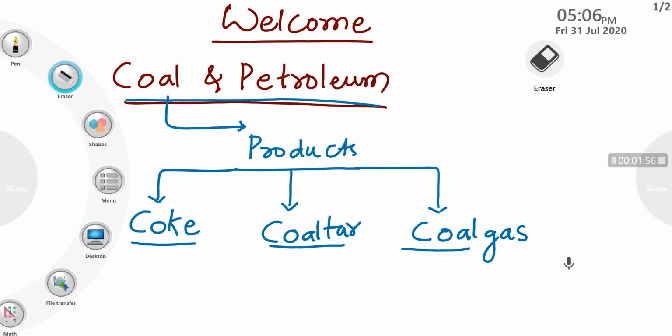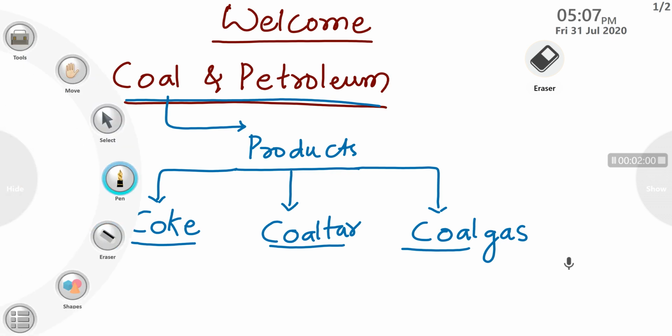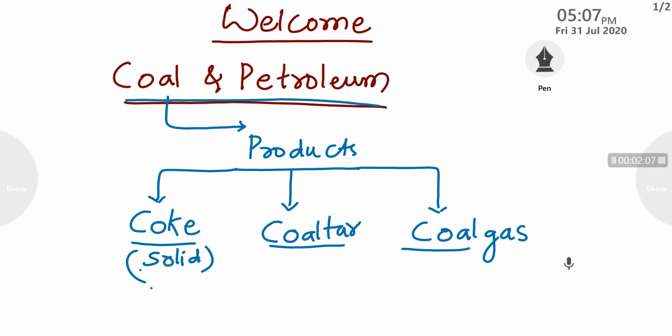Coke we can see in solid form. However, coal tar we can see in liquid state, and coal gas is in gaseous form.